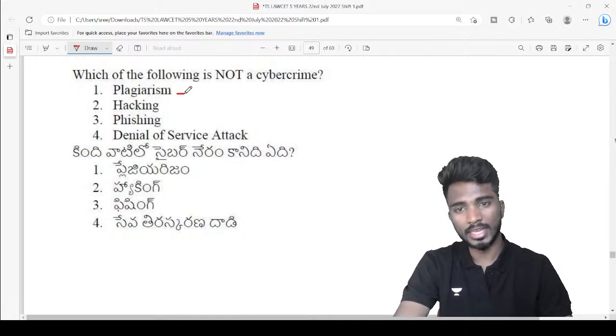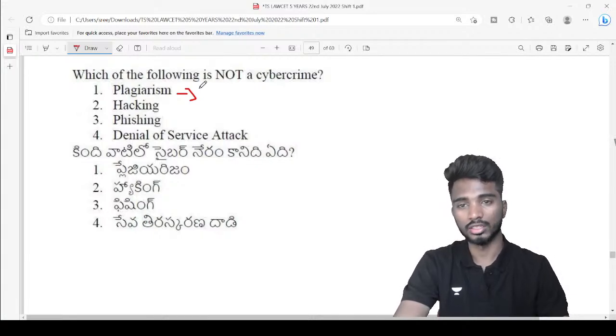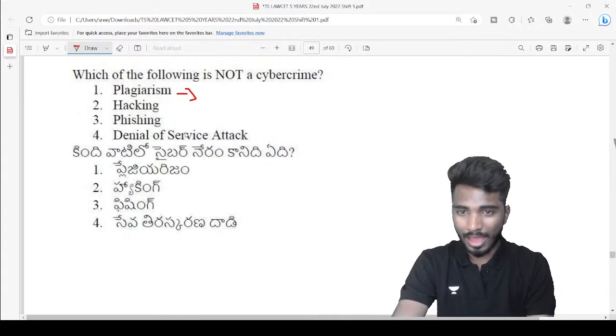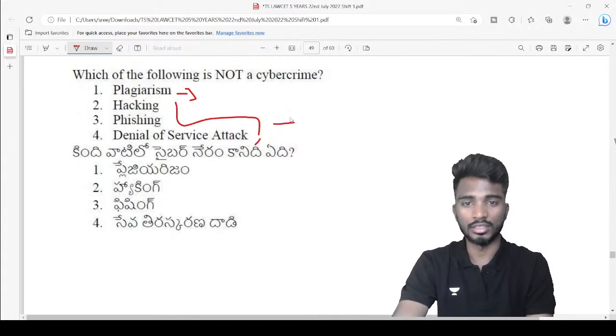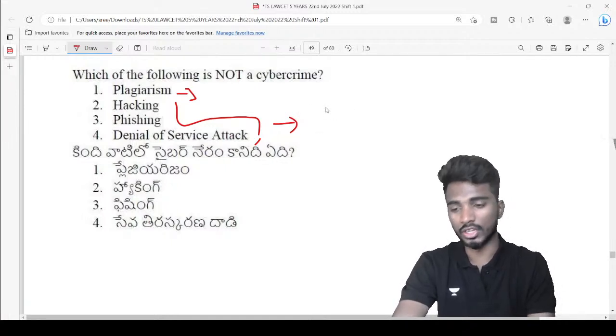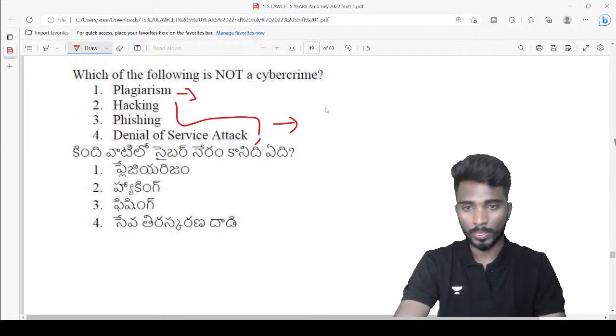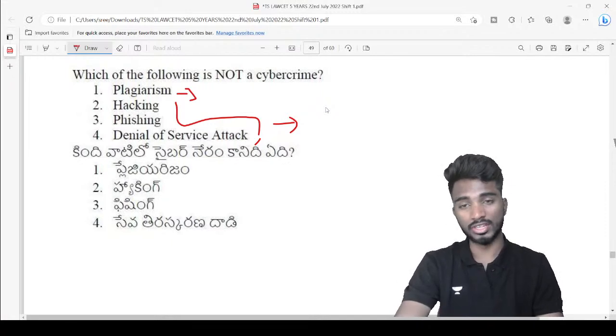Okay, if plagiarism is not a cybercrime, what is it? Supplementary question. Very good, Srikanth, very good, Nayak. Hacking, phishing, and denial of service attack. I explained all of these three in yesterday's class, right? So, what is plagiarism?